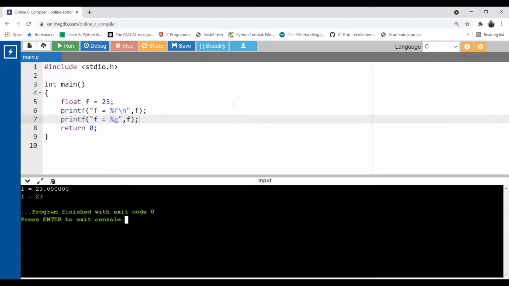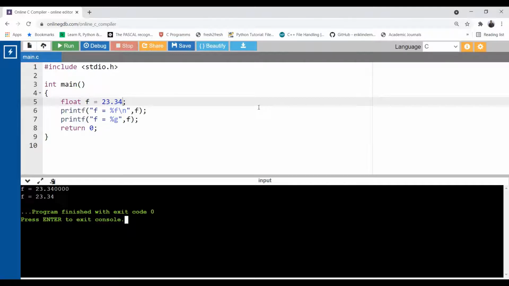See, now in that case, I get the general form using %g. I did not get the extra decimal points. Now suppose I add the decimal digits 34, and then I run. Now see, %g gives me the general form that we normally use in mathematics when writing. Okay, in general form, not in the scientific version. So it will not print up to 6 decimal places. It's going to print up to the decimal points that you have.